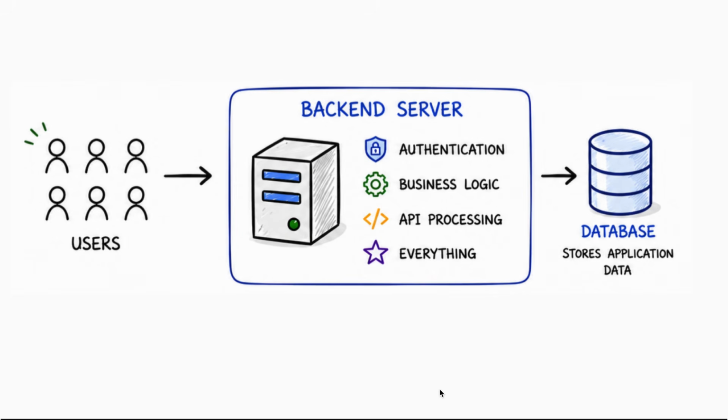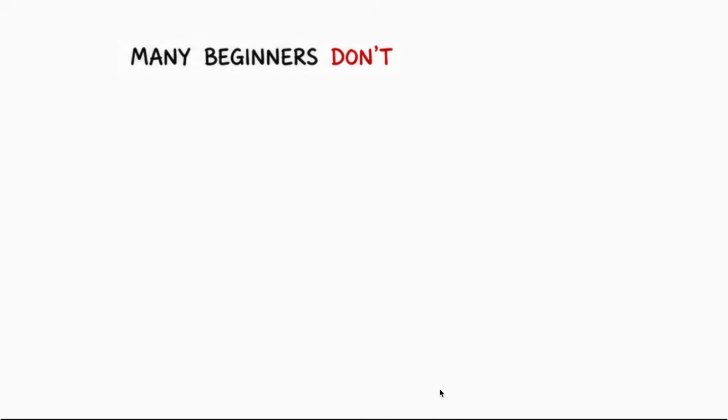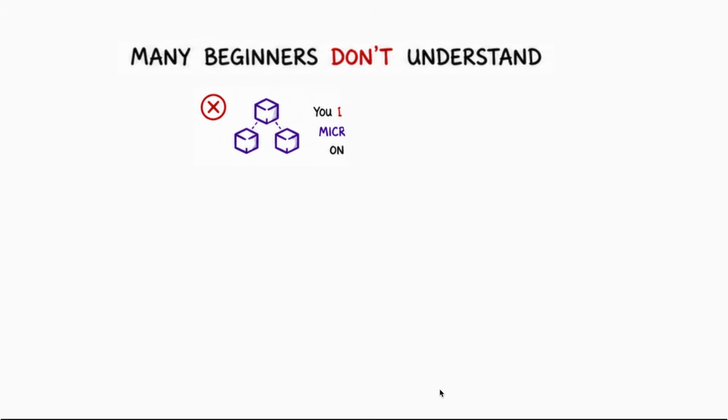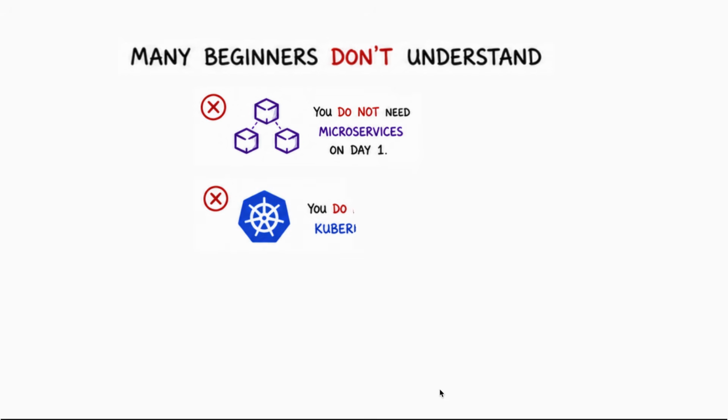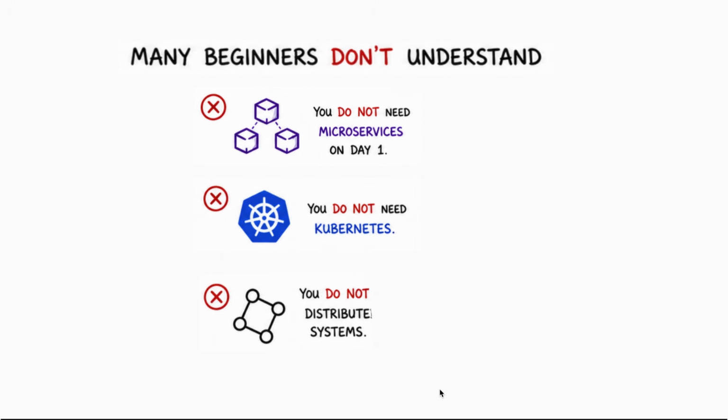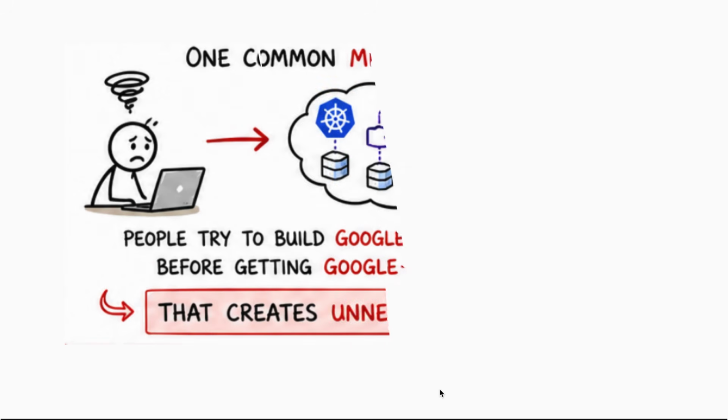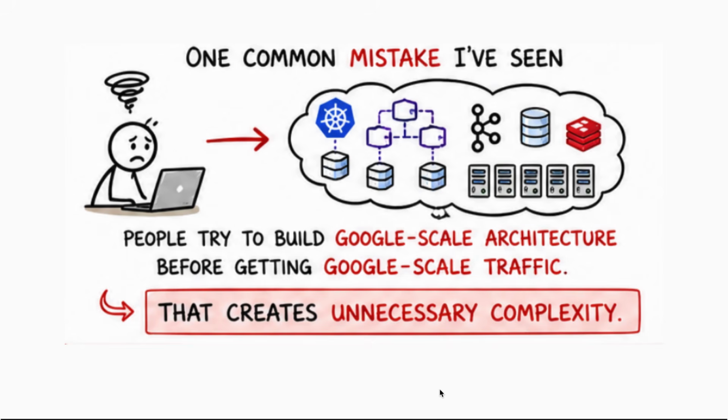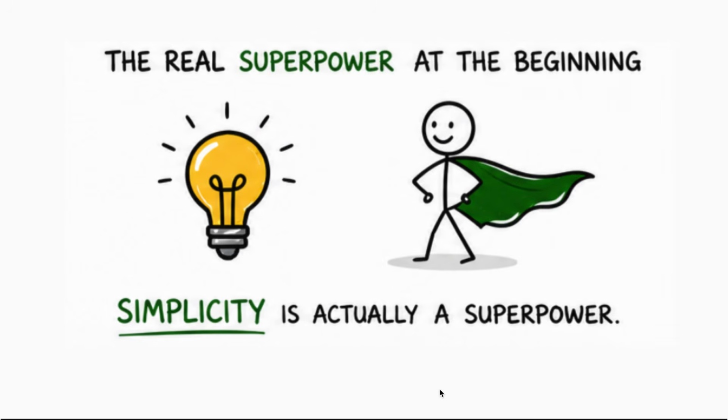Honestly, at this stage, this is perfectly fine, and this is something many beginners don't understand. You do not need microservices on day one. You do not need Kubernetes on day one. You do not need distributed systems on day one. One common mistake I have seen is people try to build Google scale architecture before getting Google scale traffic, and that creates unnecessary complexity. At the beginning, simplicity is actually a superpower.